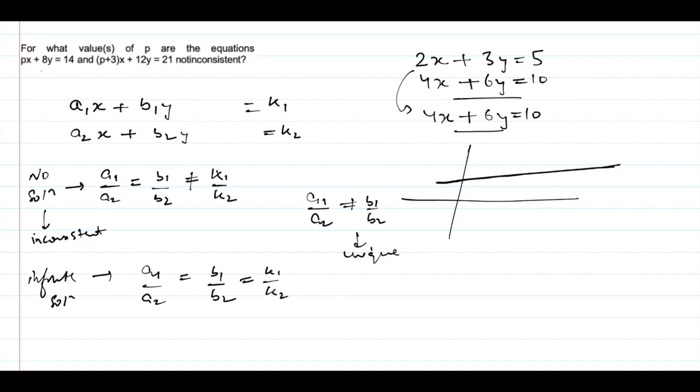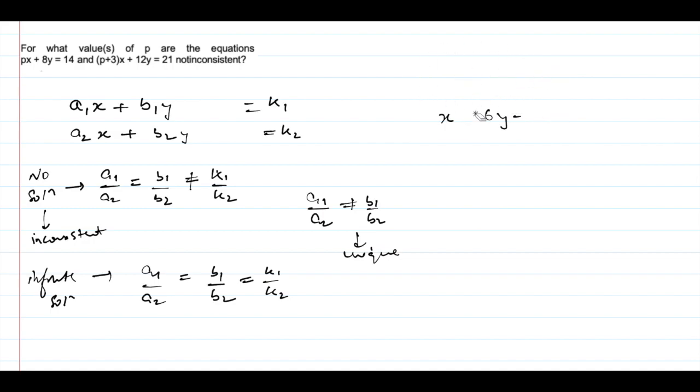Okay, now according to the question we have to find values of p for which the equations are not inconsistent. Not inconsistent means either they have infinite solutions or a unique solution.